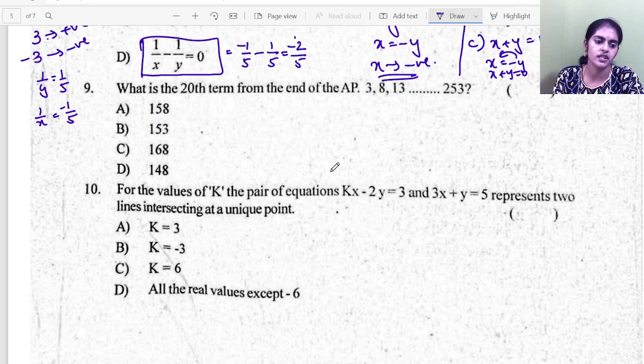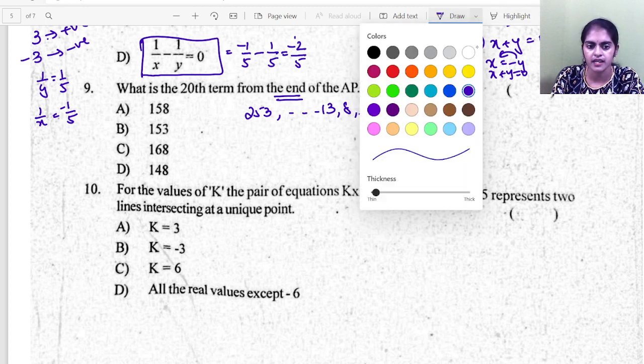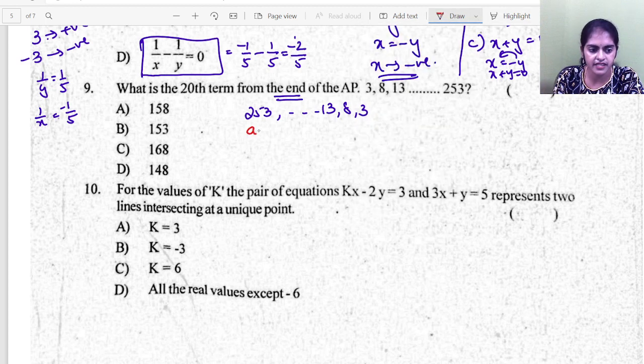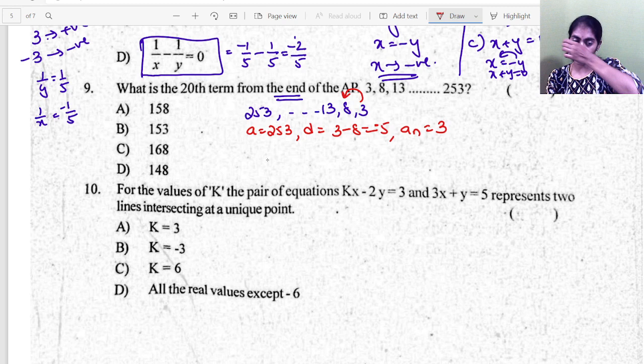So see the next question. What is the 20th term from the end? So always, if it is asked from the end, just reverse the AP. So you have 253, and so on, 13, 8 and 3. I am just reversing the AP. Now in this AP, my first term is 253. What is the common difference? I am taking the last two terms because they are small. So 3 minus 8 will give me minus 5. And the last term is 3. So here what should I find now? I have to find the 20th term.